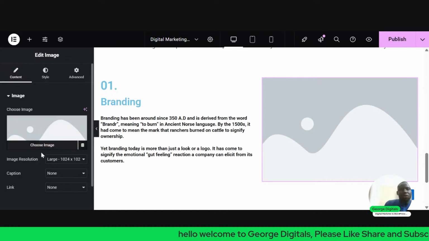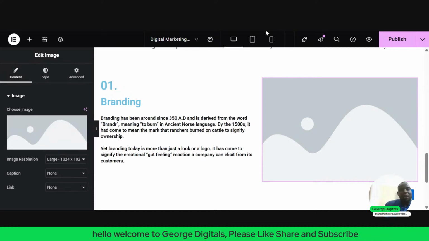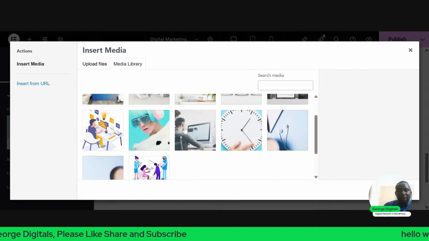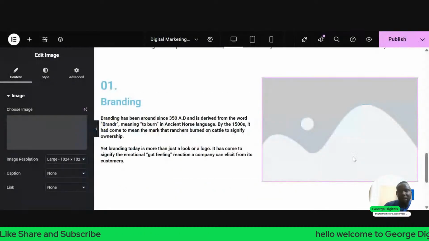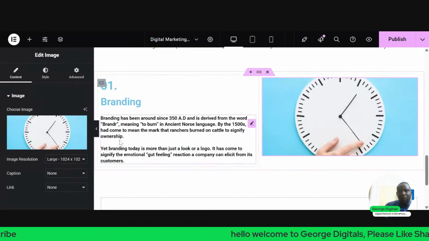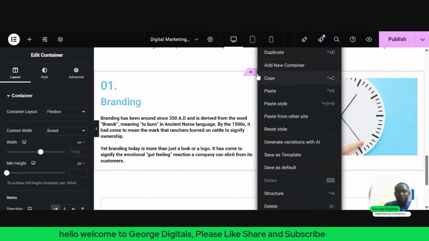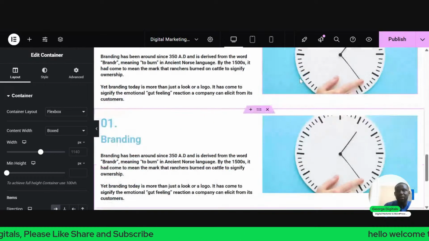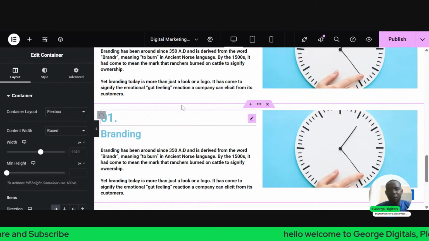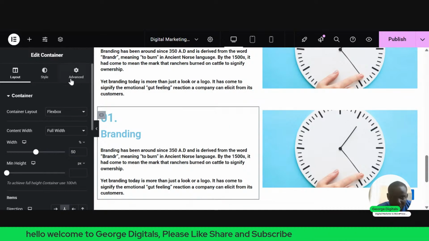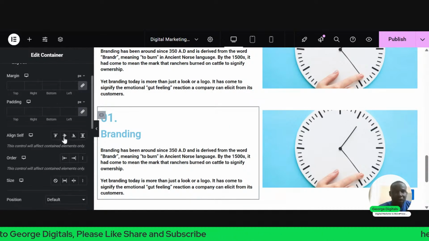So what I'll do is I'll select an image that will be representing the brand. So let's say I want this image to represent the brand. I'll just select the image. So you see, then I'll duplicate by clicking on this. I'll just duplicate this. So now once I duplicate, I'll click on this container, this small grayish box with a small box inside. I'll click on it and I'll go to advanced. Once I go to advanced, I'll click on this place.